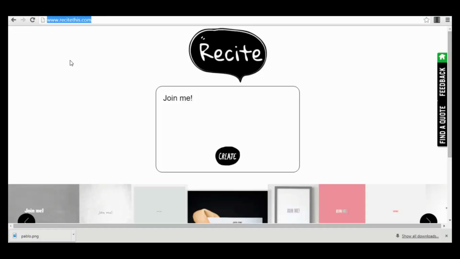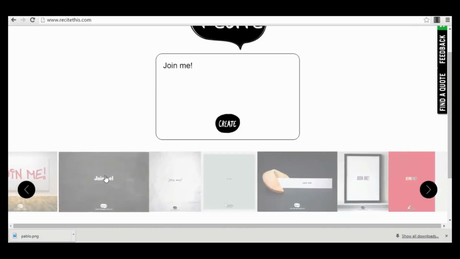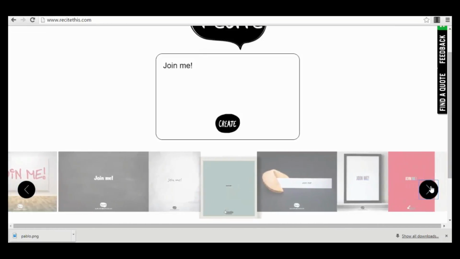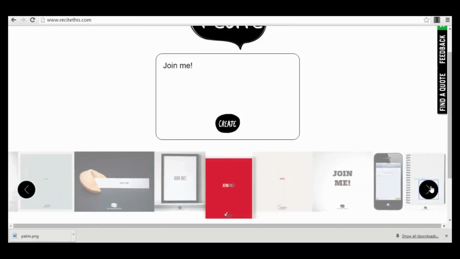Okay, so recitethis.com. It's actually very simple. This is the only page and the main page that you will see for this app. You just enter this website and you will see in the lower part of your page some templates, some pages that you can select from. For example, this dashboard here, you can just scroll through all the templates, see whichever you like the most,